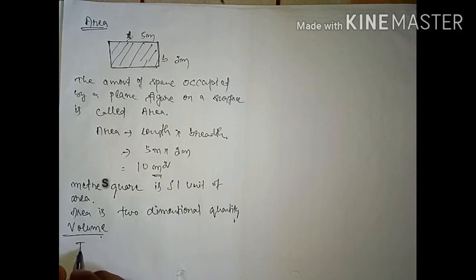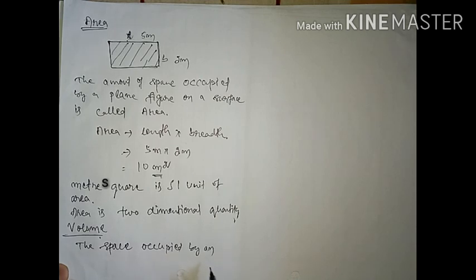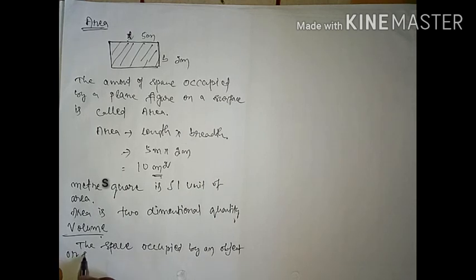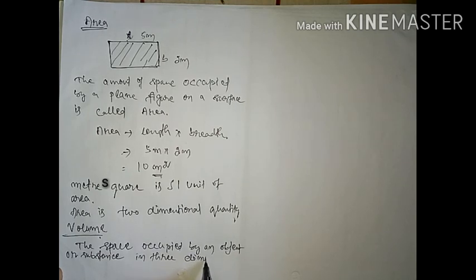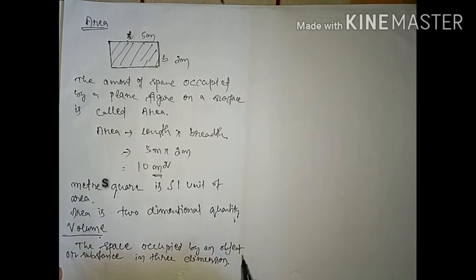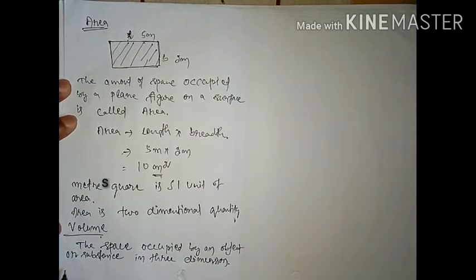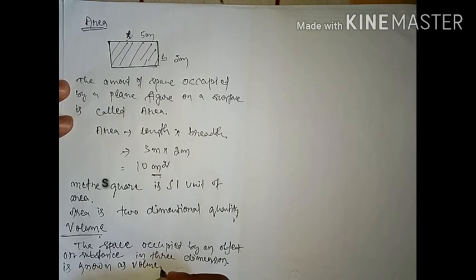So I am writing here: the space occupied by an object or substance in 3 dimensions is known as volume. Understood? So this is about volume.